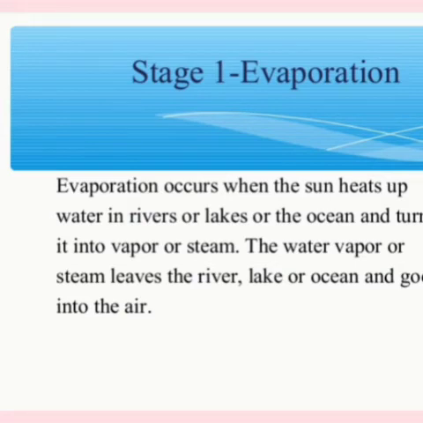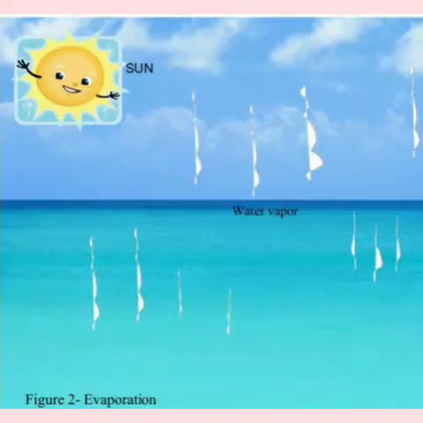Stage 1. Evaporation. Evaporation occurs when the sun heats up water in rivers or lakes or the ocean and turns it into vapor or steam. The water vapor or steam leaves the river, lake or ocean and goes into the air. In this figure, you can see the process of evaporation.